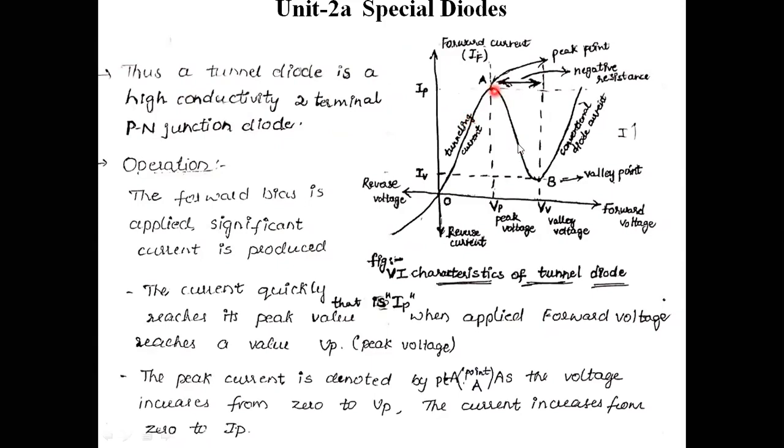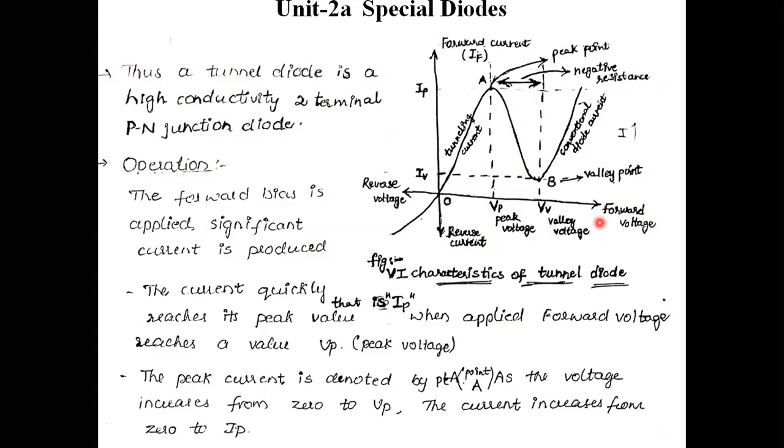Second case, from A to B, though I am increasing this forward voltage, all the charge carriers have transmitted to the P side. Further diffusion of the charge carriers does not take place. It reaches a saturation level. Thereafter, though I am increasing the voltage level, misalignment of the valence band and conduction band takes place.